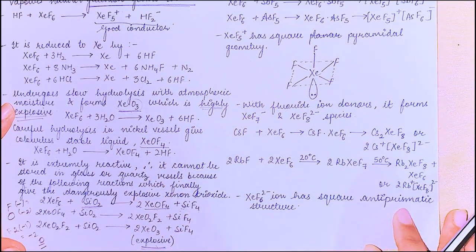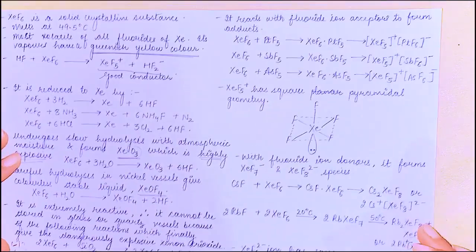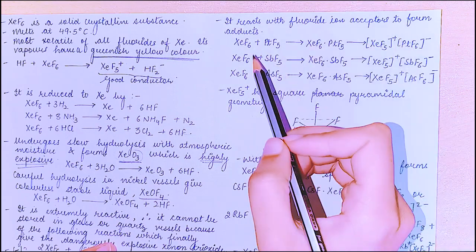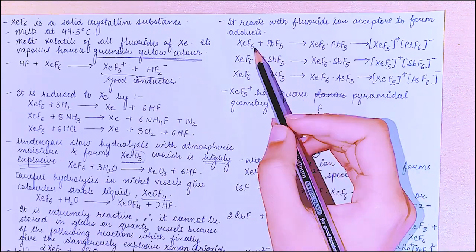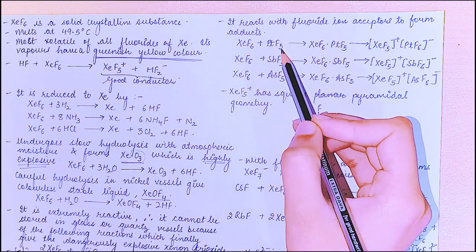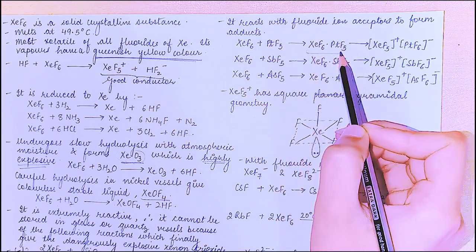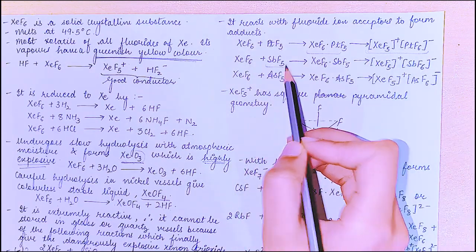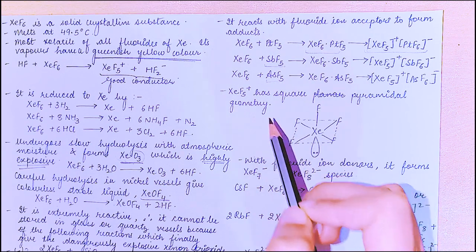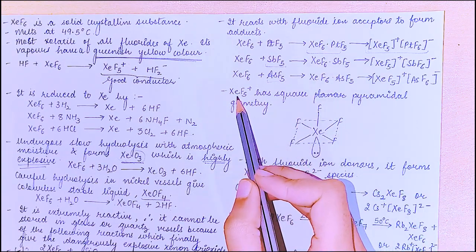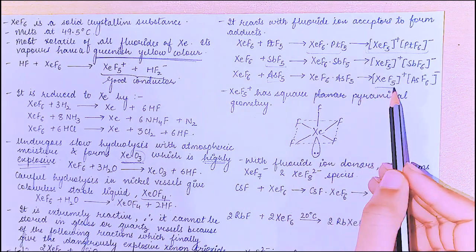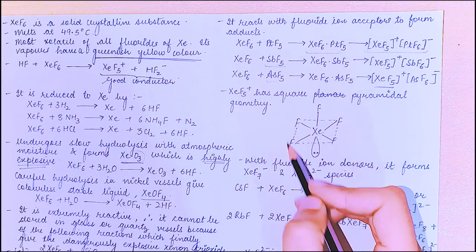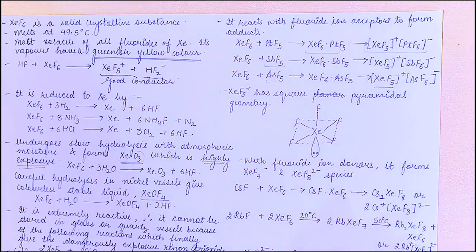Alright, it reacts with fluoride ion acceptors to form adducts. Right, so this is XeF6 plus PtF5, then it forms adducts or the ionic form of this, and the same reaction goes with antimony and arsenic. Next we have XeF5 positive. This one has square pyramidal geometry, you can see.